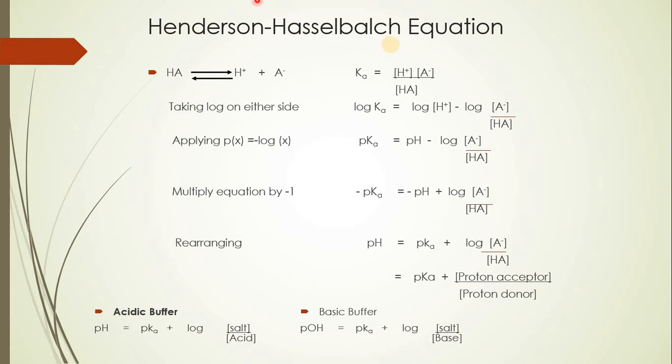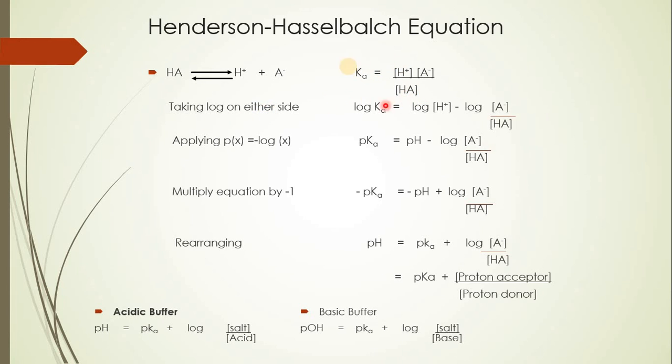Now, we will focus on the next concept, that is the Henderson-Hasselbalch equation. For this, consider a weak acid represented by HA, which dissociates into H plus and A minus ions. The dissociation constant is given by Ka, and therefore the equation at equilibrium will be Ka equals concentration of H plus ion multiplied by concentration of A minus ions, whole divided by concentration of HA, that is the weak acid.